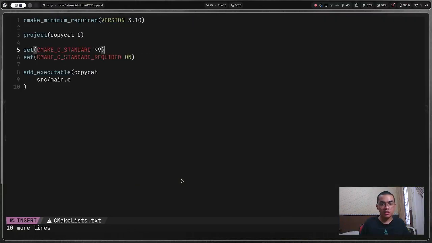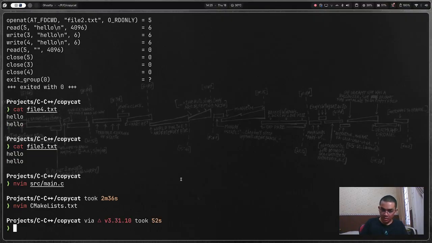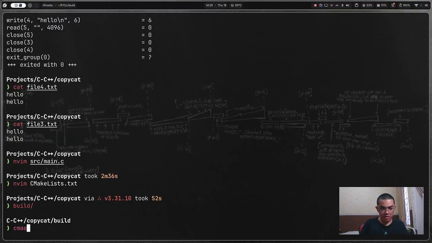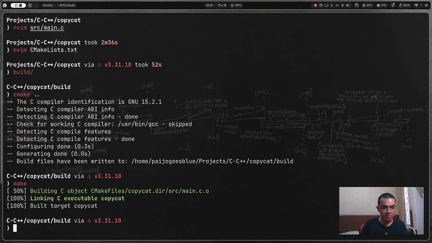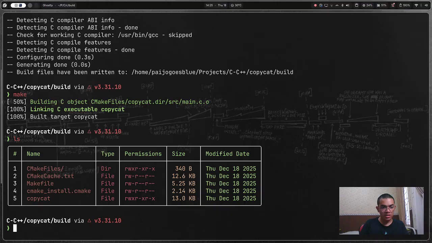I'm going to use C standard 17. And then I'm going to cd build. Then cmake dot, make. I make build.